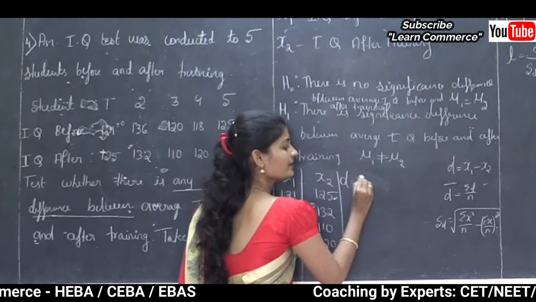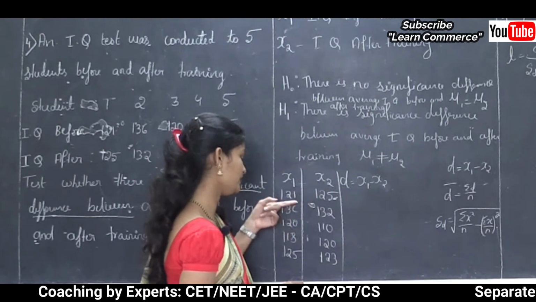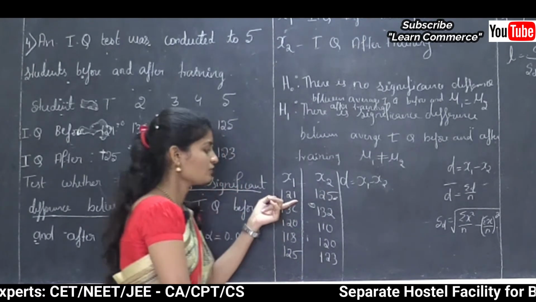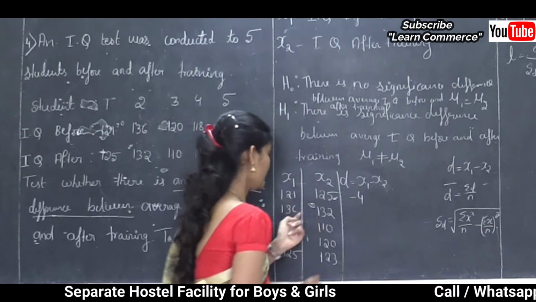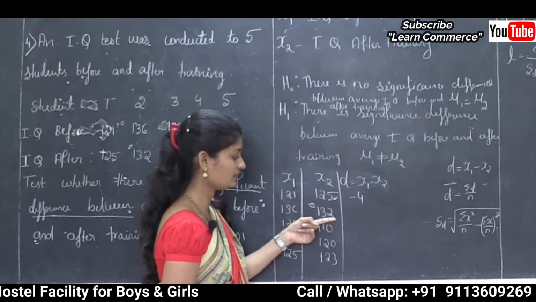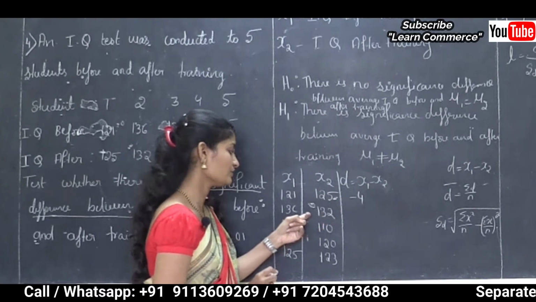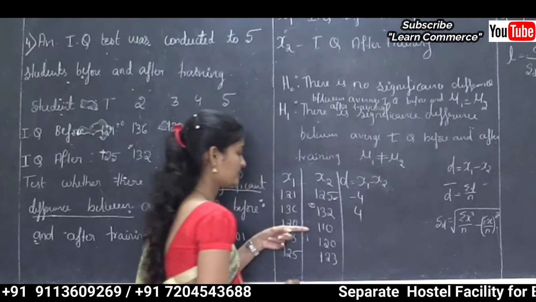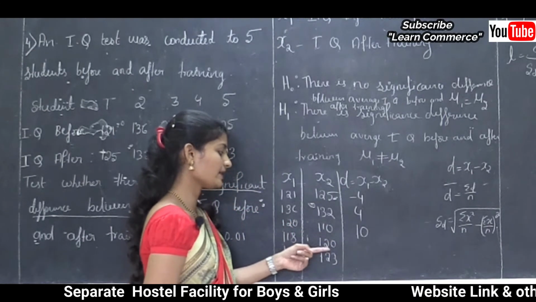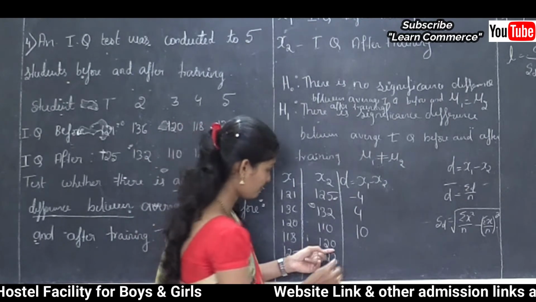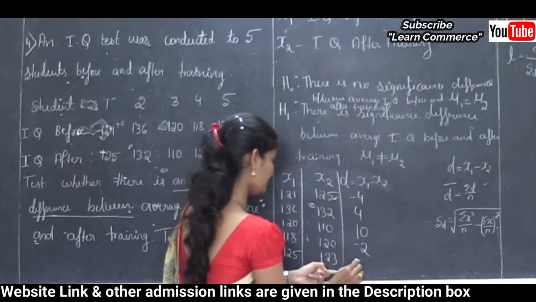The D formula is x1 minus x2. Here the x1 observation is 121 and x2 is 125, so 121 minus 125 is minus 4. Next 136 minus 132, that is 4. Next 120 minus 110, that is 10. 118 minus 120, that is minus 2. This is 125 minus 123, that is plus 2.